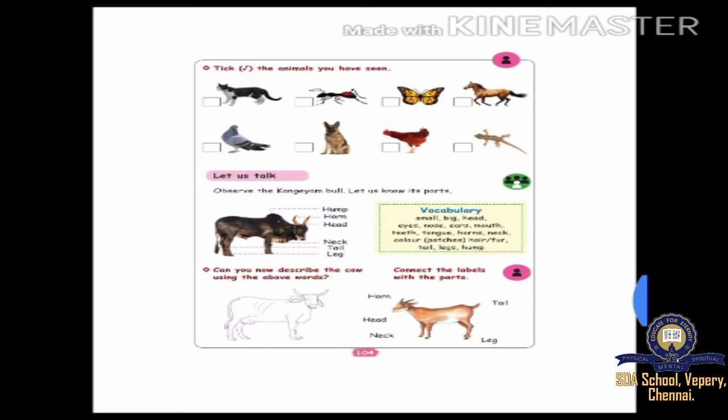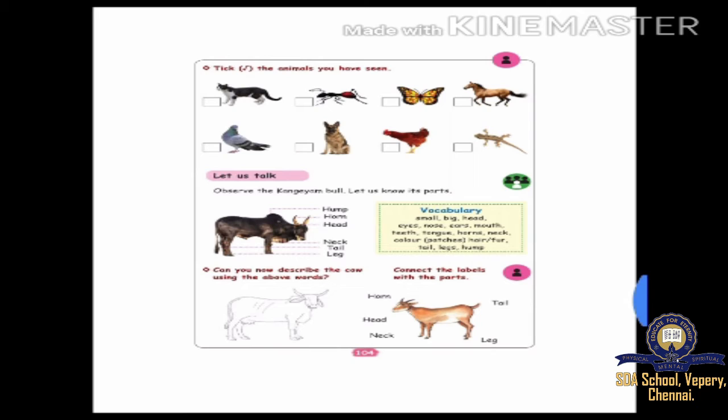Okay. Now we will go to the next one. Can you now describe the cow using the above words? Now I have taught you, no? Like that you must describe the bull which is given down. It's a cow, I think. You can describe it. The cow has a long tail. The cow has two horns. The cow has two sharp ears. But we cannot see the ears of the Congayam bull. I don't know where it is.